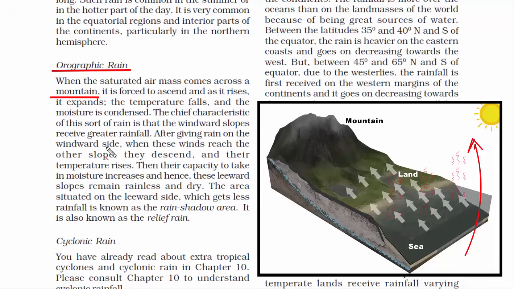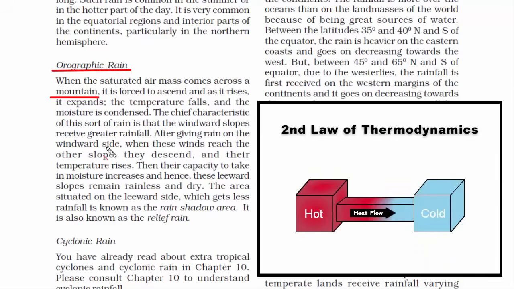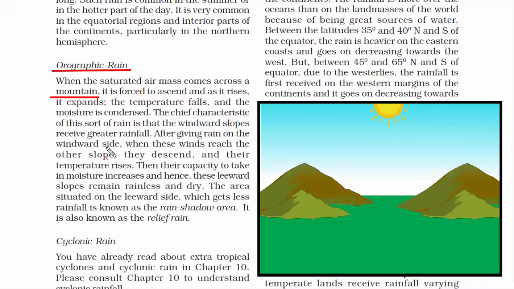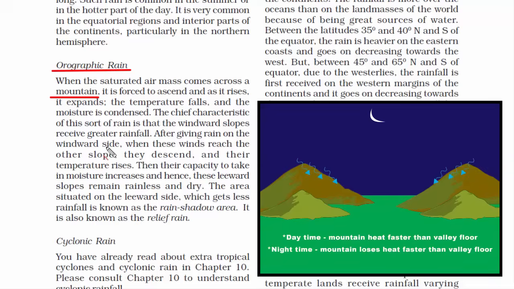Now the exact answer for this can be found in the laws of thermodynamics. What the laws of thermodynamics tell us is that heat moves from areas of higher temperature to areas of lower temperature. That means heat can move anywhere, up and down, sideways, depending on the situation. And the situation is the temperature difference. So temperature difference is really what drives heat to move in any given direction. Now we know that land surface heats up faster than water surface because land is opaque. Likewise, land loses heat faster than water. Now coming to the land surface, the top portion of a mountain will heat up faster and also lose heat faster than the valley floor.